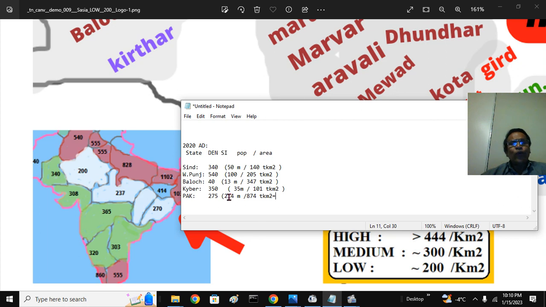Because there are 214 million people living in 874,000 square kilometers. This is in 1,000 units, simply say 1,000. Sindh has roundabout 50 million people living in 140,000 square kilometers, 1,000 square kilometers as the unit. It gives 340.